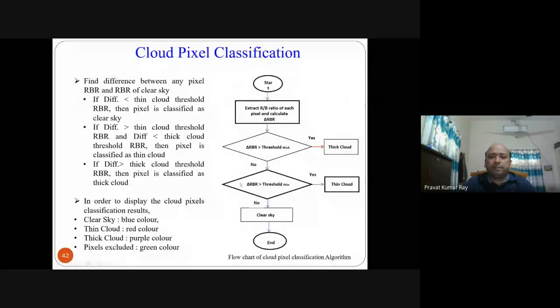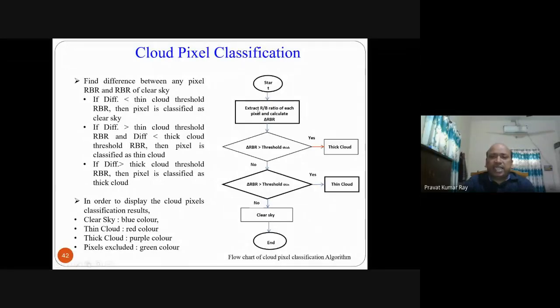Its flowchart is this one. That is, extract the R by B ratio of each pixel and calculate this difference. If this difference is greater than the threshold thick already calculated, then it is categorized as thick cloud. Otherwise, if it is no, then you check whether it is more than threshold thin. Yes, then it is thin cloud. If it is no here also, then it is clear sky. In this way, we classify an image pixel whether it belongs to thin cloud, thick cloud, or clear sky.